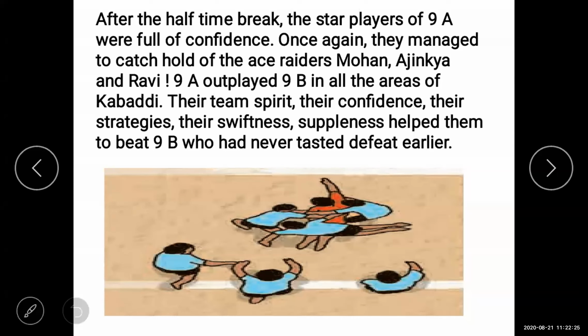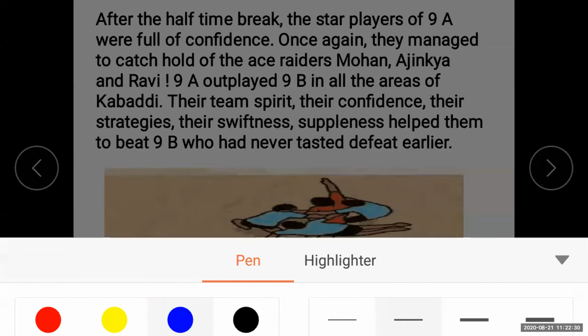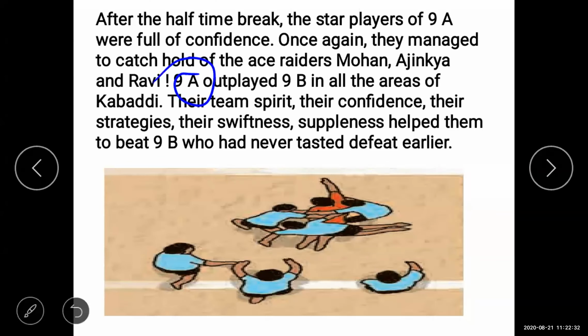The second half also ninth A won the match.